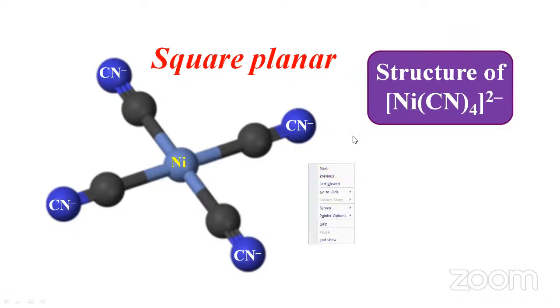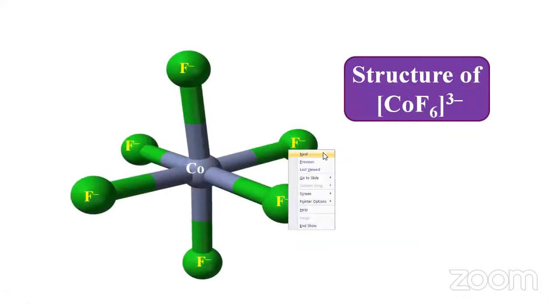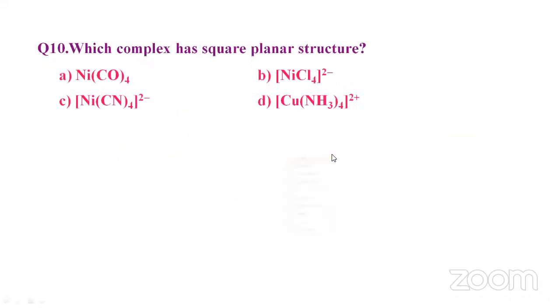You can see the structure, it is having a square planar. So Ni(CN)4 2-. The answer is C.